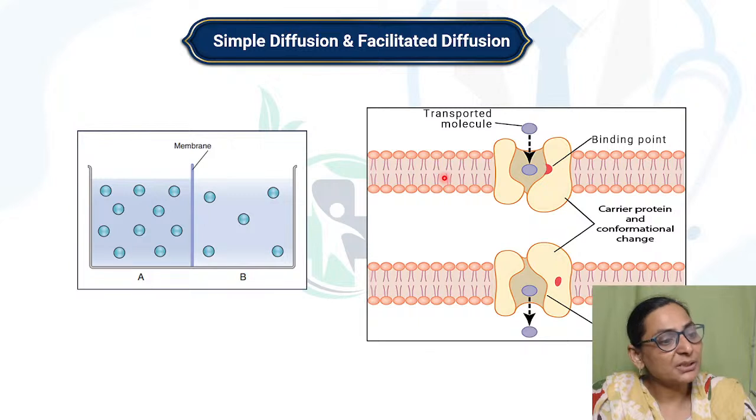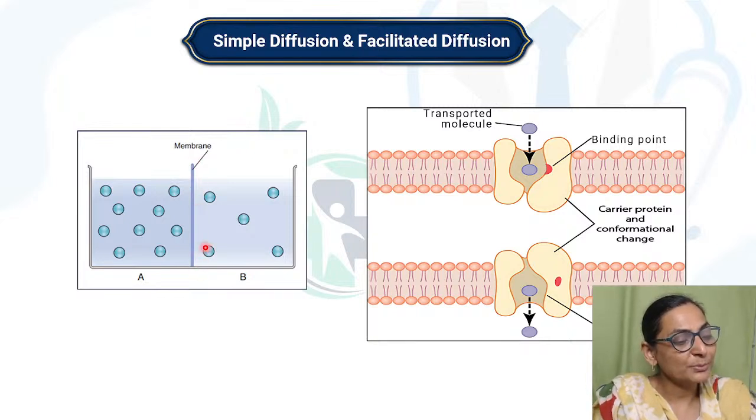Now, what is simple diffusion? You can see that on side A, there is more concentration of substance and on side B, there is less concentration of substance. And a very important feature is that these two compartments are divided by a semi-permeable membrane.